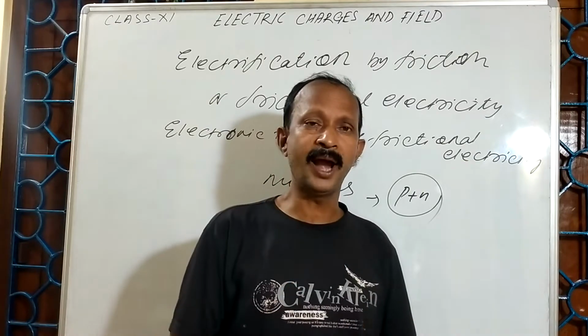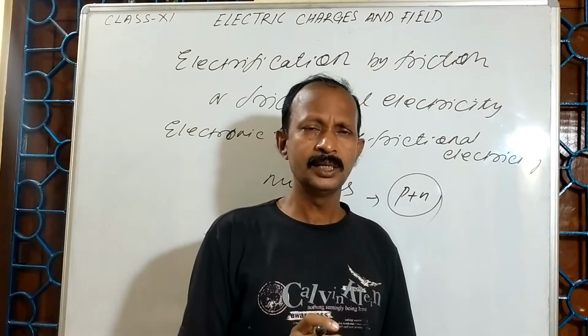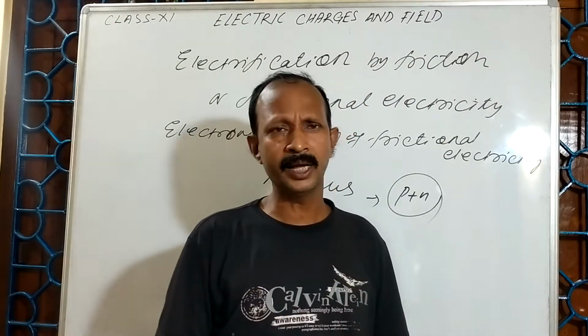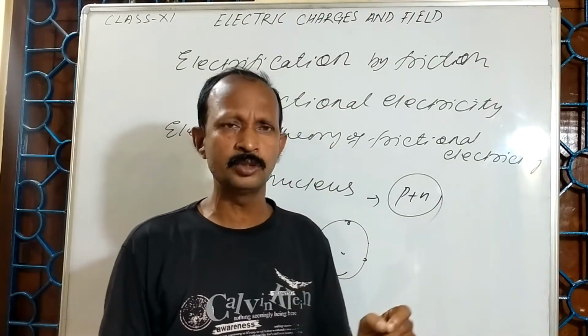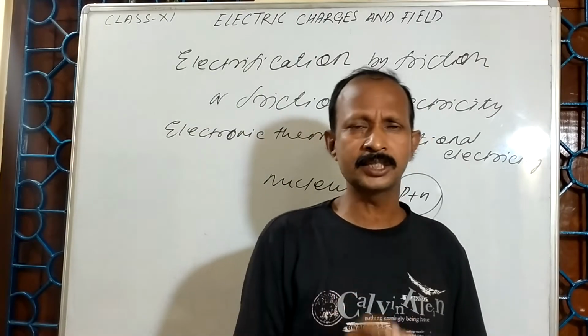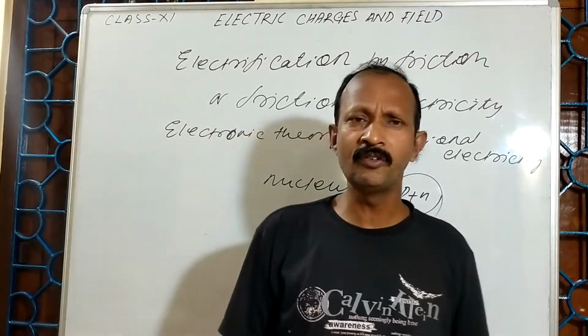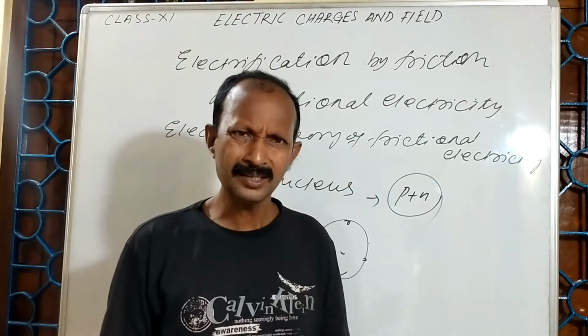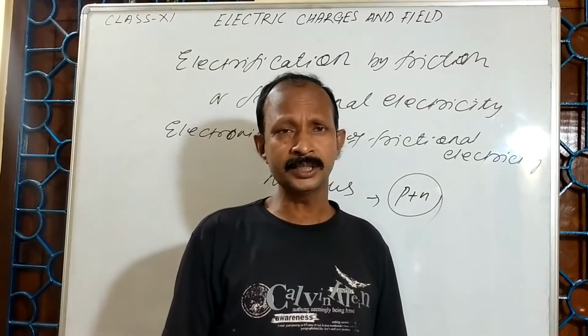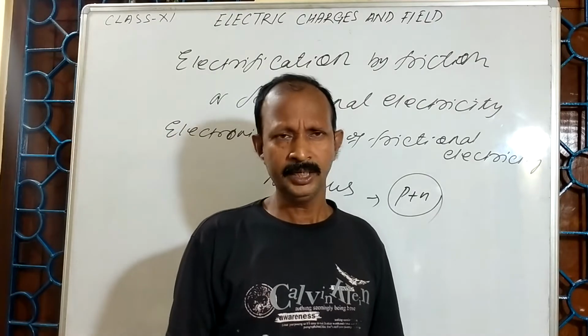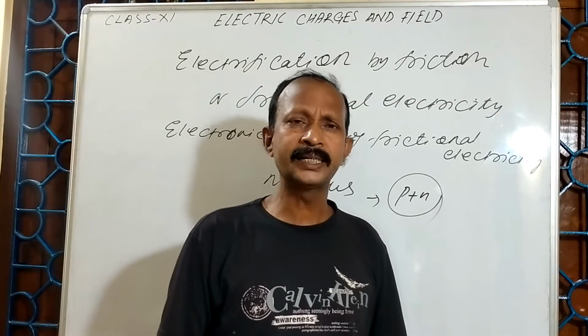So in each matter you will find a large number of atoms. In those atoms there is a nucleus, which is positive in charge due to protons and neutrons. At the same time, we find a number of electrons in different shells. So as a bulk, each matter is electrically neutral.